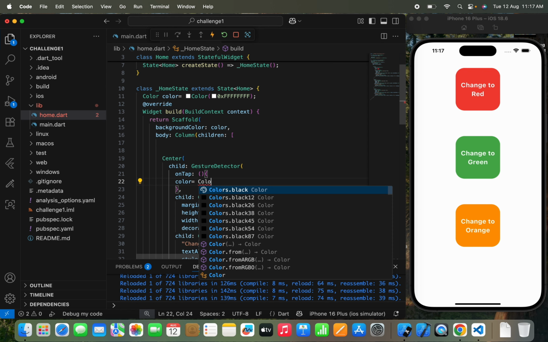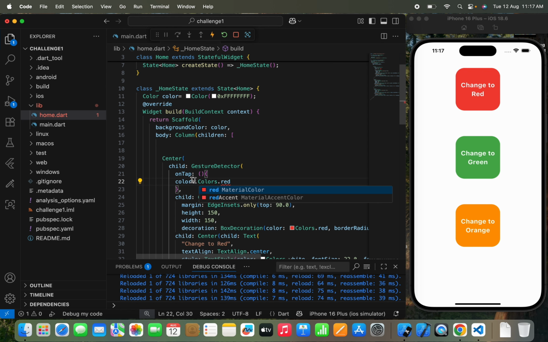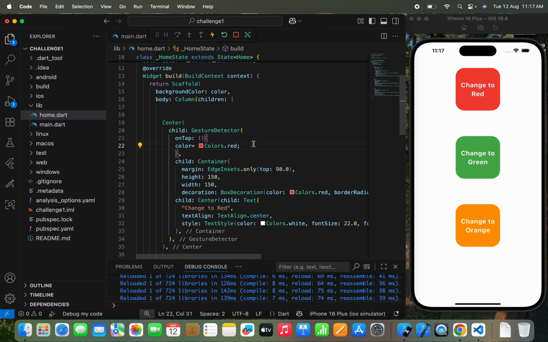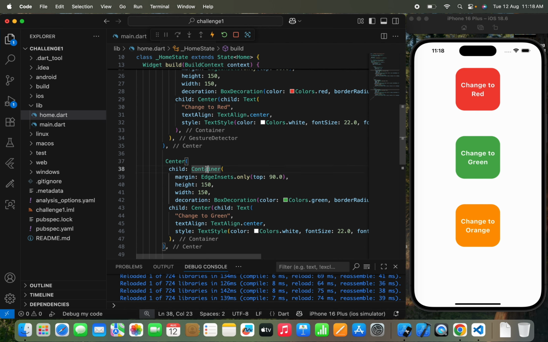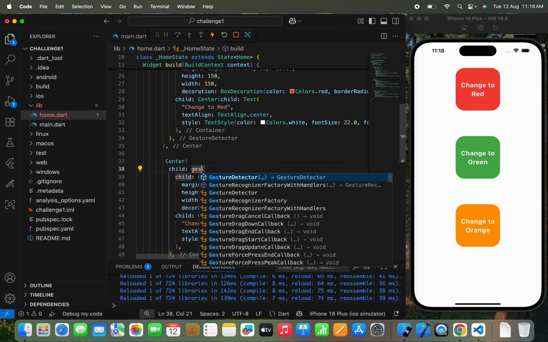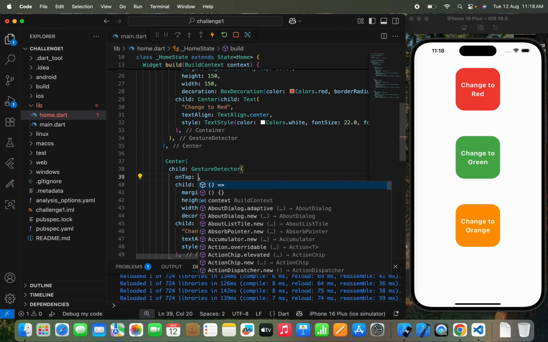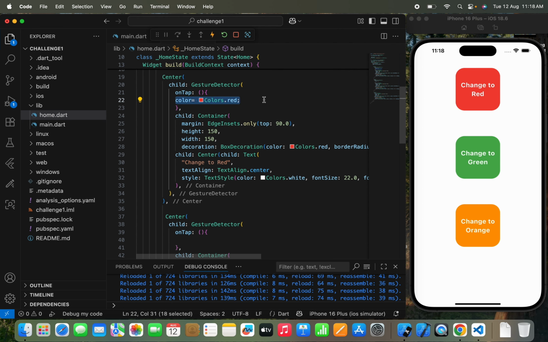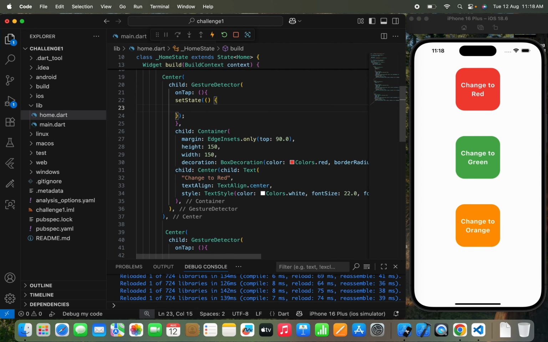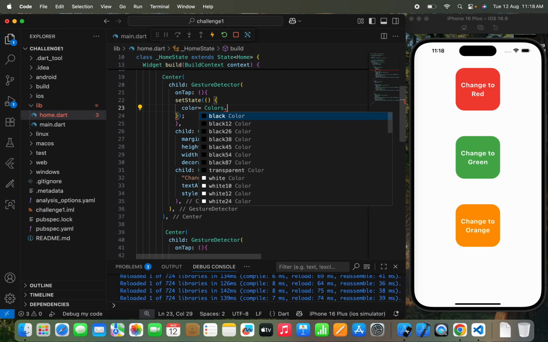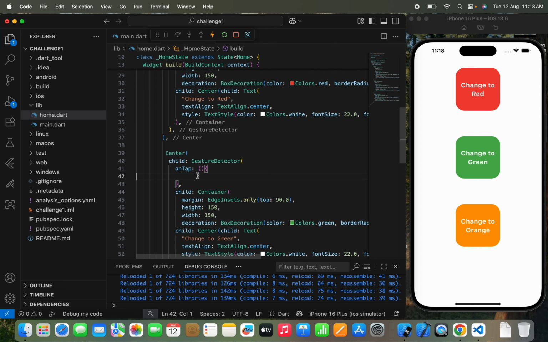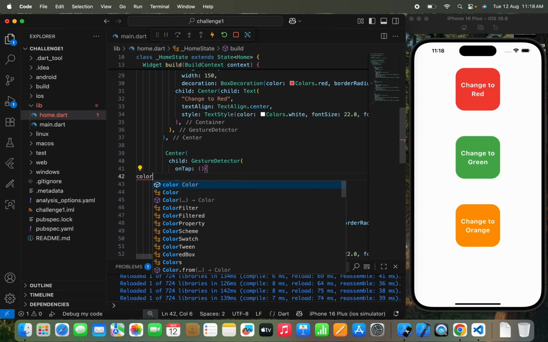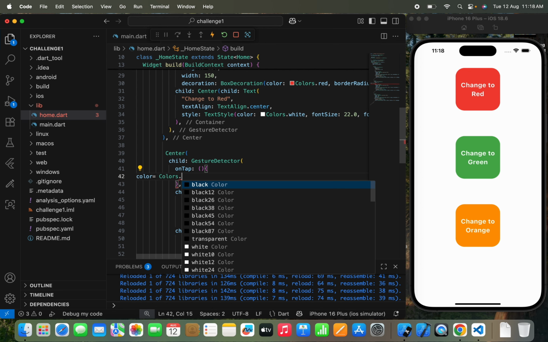I write Colors dot red. Okay, and we'll wrap the container with a gesture detector again. I'll write gesture detector, and in the onTap method I'll just pass. If you are thinking that just passing it like this will work, it will not. You need to use a setState, because we need to refresh the screen once I choose any of the colors. So Colors dot red, and we'll change the color to Colors dot green.